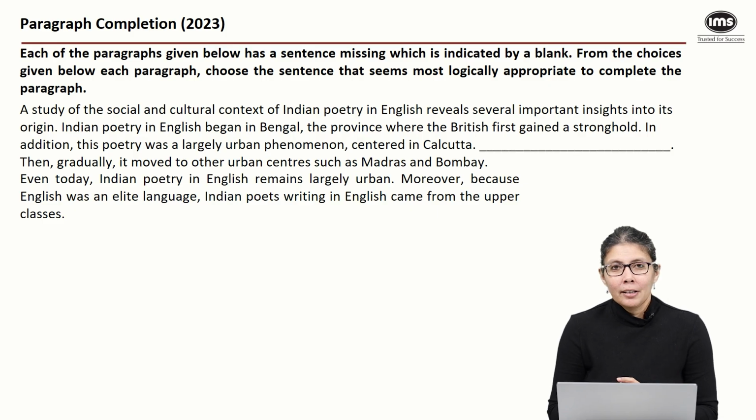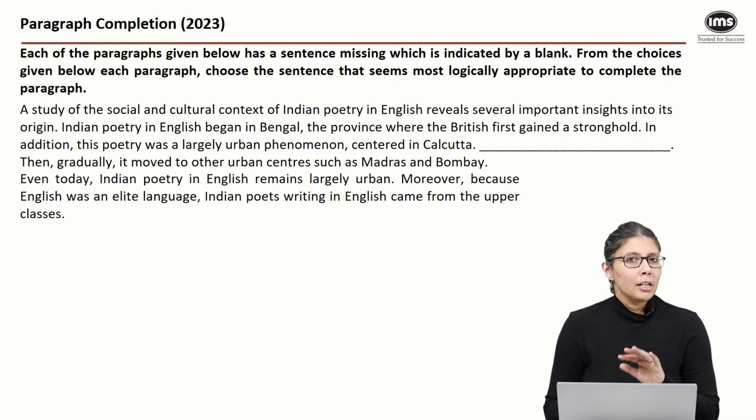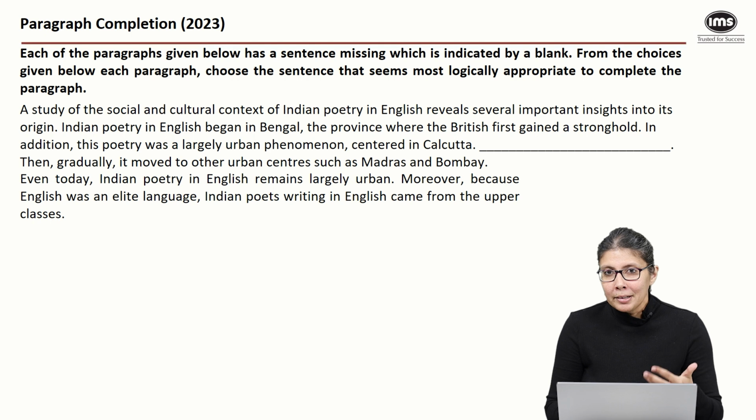Take a look at this particular question from 2023. Again, a very simple question. All that you really need to do is to understand the overall theme and look for continuity. It says, a study of social and cultural context of Indian poetry in English reveals several important insights into its origin. So from this sentence, I know that the topic is Indian poetry in English. But what does it say after that?